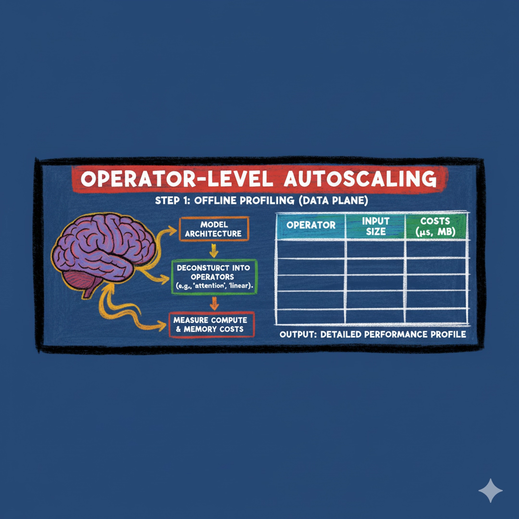Finally, how does this all change with just the raw size of the model? Does scaling a small model benefit as much as a truly massive one? The benefits are definitely amplified by scale, significantly. For the smallest models they looked at, like a half-billion parameter model, the savings were pretty modest, below 15%. But for the big ones, when they analyzed the largest model, a 72 billion parameter one, the energy and memory savings peaked near 50%. As models get bigger, their internal complexity and sort of resource fragmentation just grows geometrically. The monolithic approach becomes exponentially more wasteful. So the bigger the model, the more you need this operator-level approach to hit your SLOs without going broke.